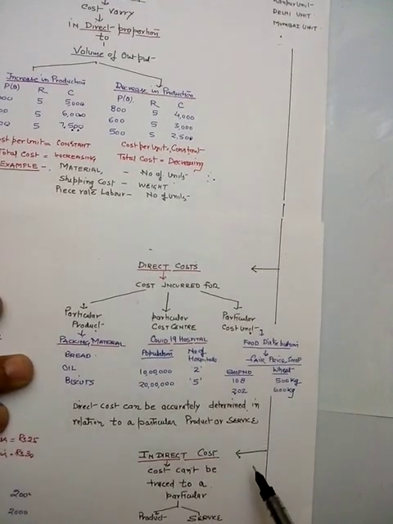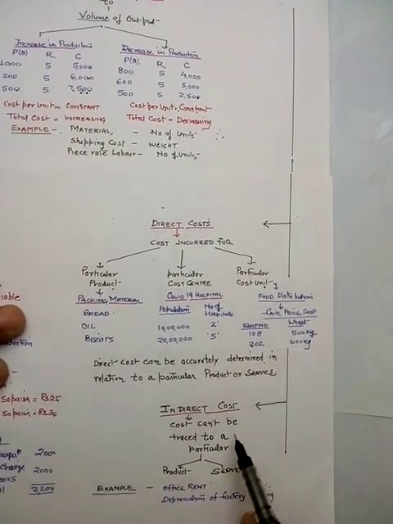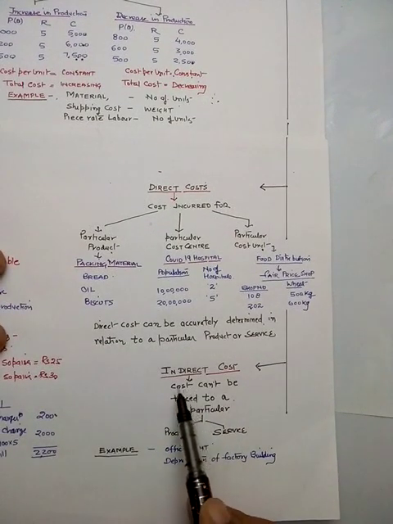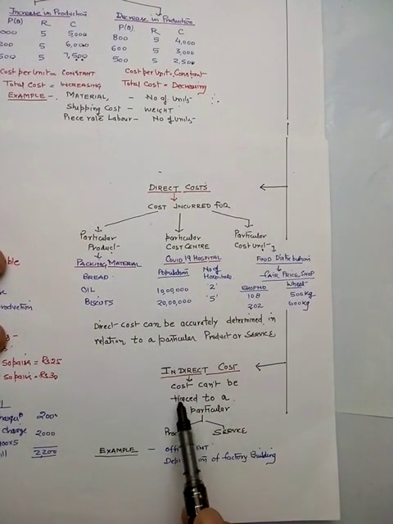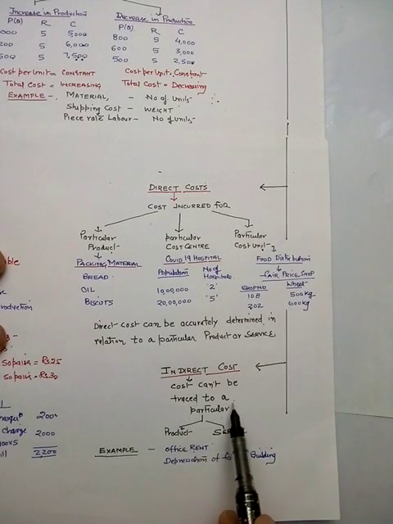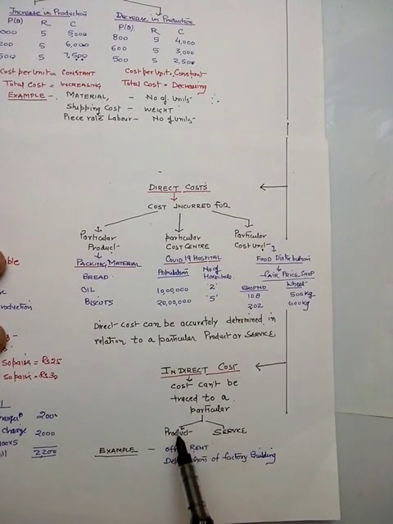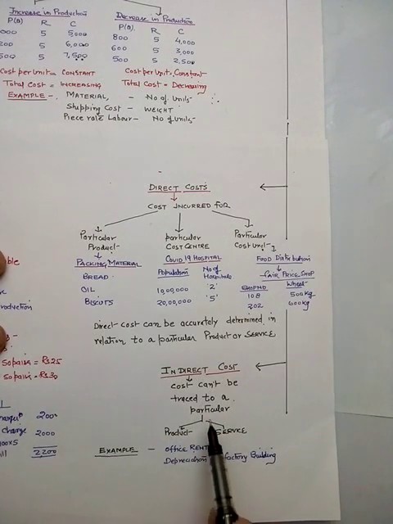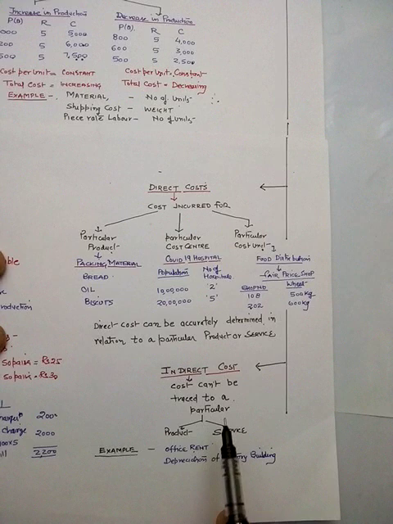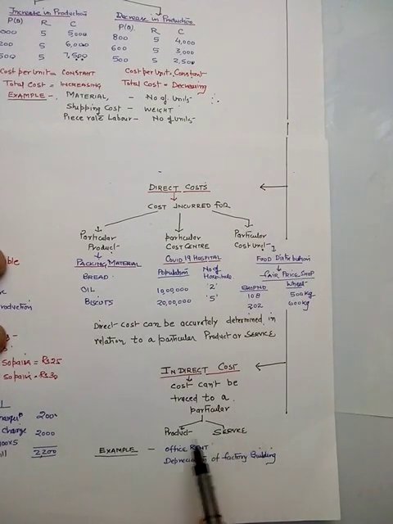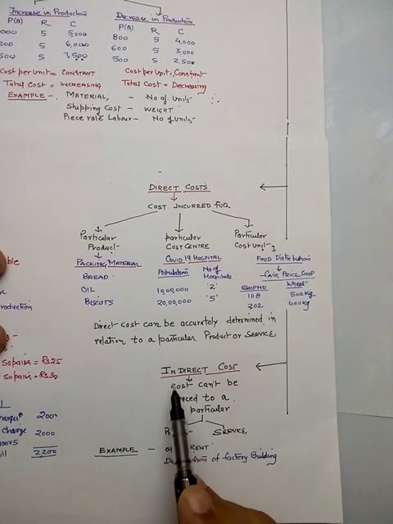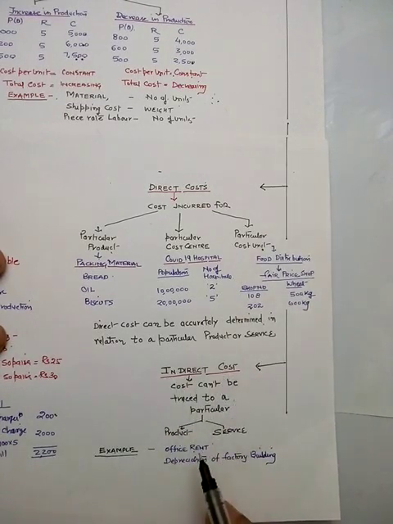Now we are coming to the next category, the indirect cost. Indirect cost means the cost cannot be traced to a particular product or service. This cost is incurred, but we cannot particularly claim that this part of the cost is for a particular product or service. That is the indirect cost.